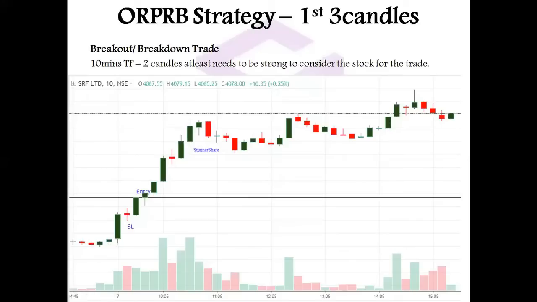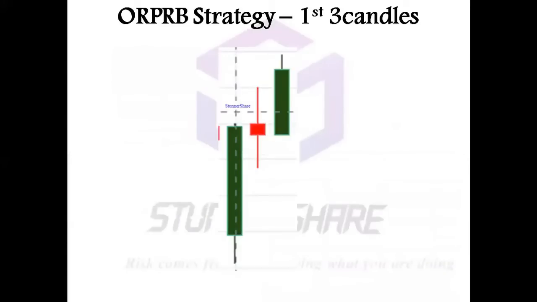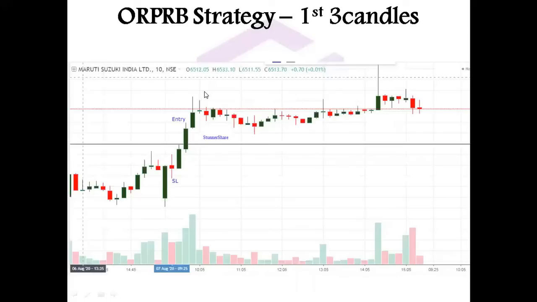It is up to one's wish how to book the profit. People would have booked the profit over here, or at some other places, but this is how I choose the stock. Basically, in the first 3 candles formed in the 10-minute time frame, I need at least 2 candles to be strong. Again, you can see 2 candles are strong. Here one candle is strong, here one candle is strong, and then if you could see, blast.